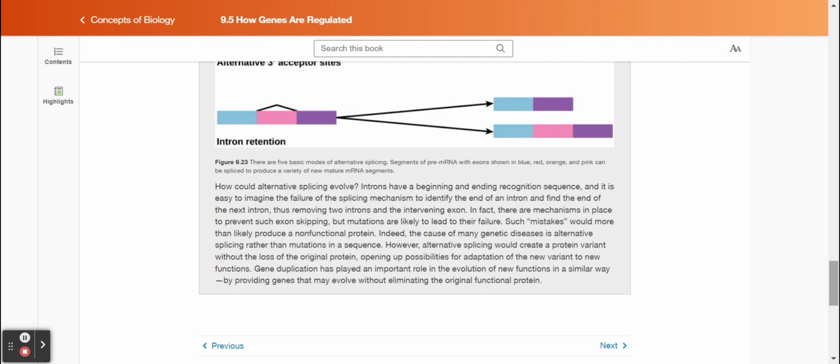Indeed, the cause of many genetic diseases is alternative splicing, rather than mutations in a sequence. However, alternative splicing would create a protein variant without the loss of the original protein, opening up possibilities for adaptation of the new variant to new functions. Gene duplication has played an important role in the evolution of new functions in a similar way by providing genes that may evolve without eliminating the original functional protein.